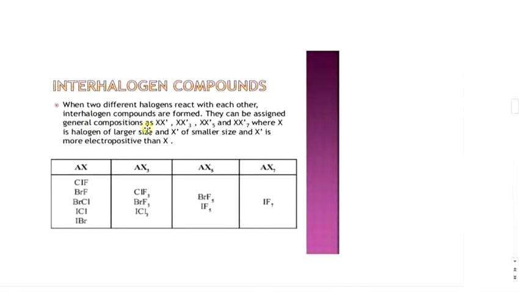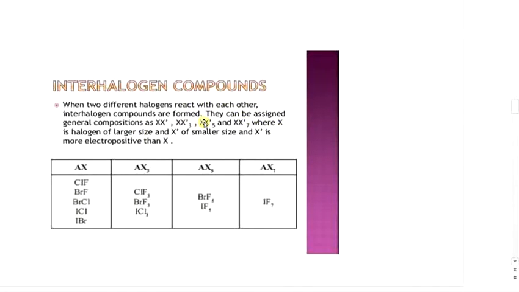Due to this difference in electronegativity, two or more halogen atoms combine to form species which may be ionic or neutral, and the neutral molecules are called interhalogen compounds. For example, ClF, BrF3.